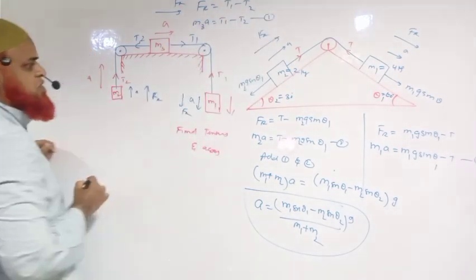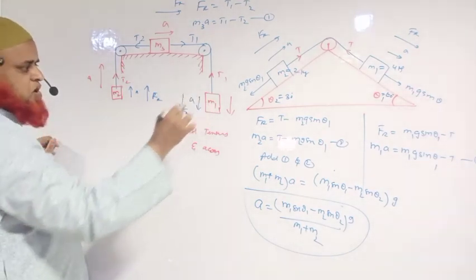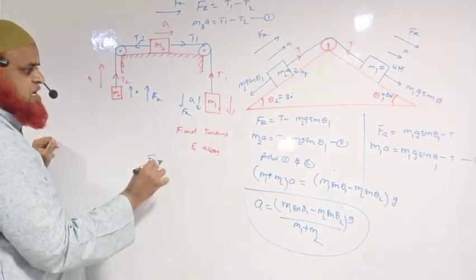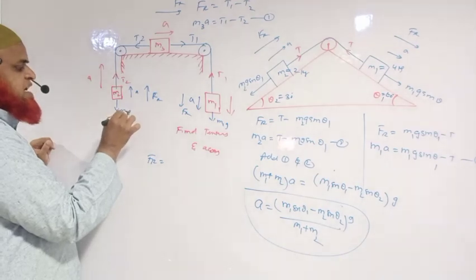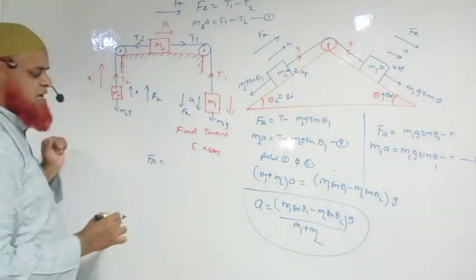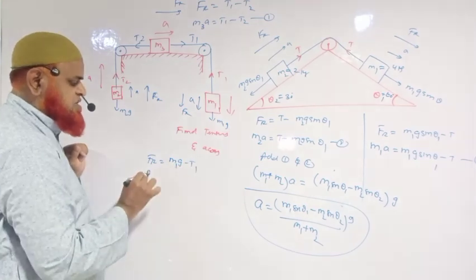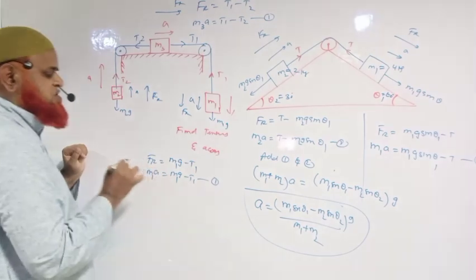Let this be equation number 1. Okay, so go for this body. This is coming downwards. So resultant force is equal to, this is m1g and this is m2g. Directly I am taking as a free body diagram. So resultant force can be written as m1g minus tension T1. This is m1 into a. m1g minus tension T1. This is equation number 2.